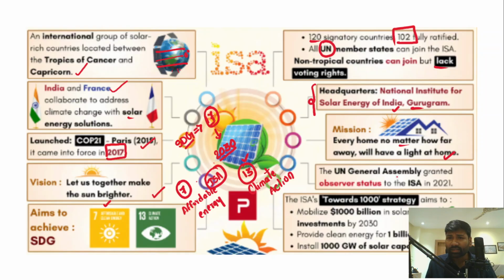Now, the UN General Assembly granted observer status to the International Solar Alliance in the year 2021. In fact, the International Solar Alliance's Towards 1000 strategy aims to mobilize 1000 billion US dollars in solar investments by 2030, provide clean energy for 1 billion individuals, and also install 1000 gigawatt of solar capacity. So these are the objectives of the International Solar Alliance.